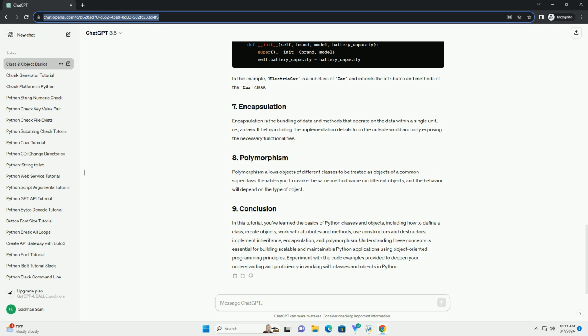create objects, work with attributes and methods, use constructors and destructors, implement inheritance, encapsulation, and polymorphism. Understanding these concepts is essential for building scalable and maintainable Python applications using object-oriented programming principles. Experiment with the code examples provided to deepen your understanding and proficiency in working with classes and objects in Python.